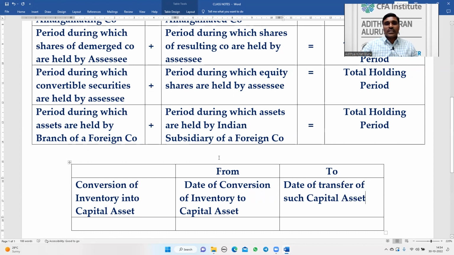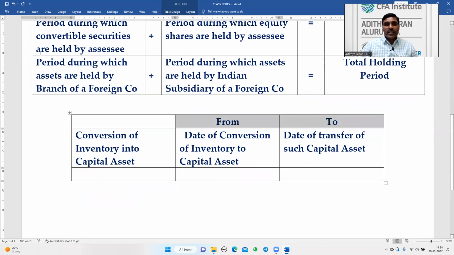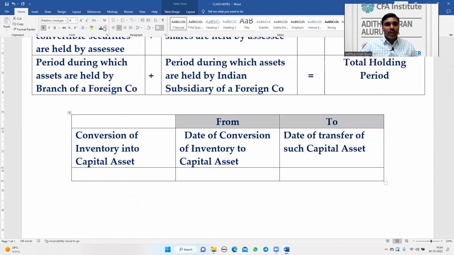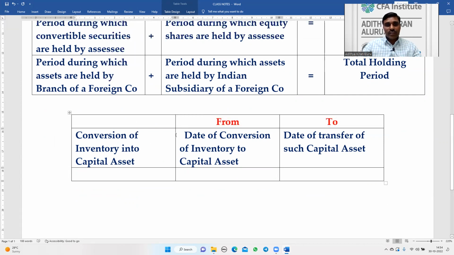This is the period we consider for determining the holding period in case of conversion of inventory into capital asset.